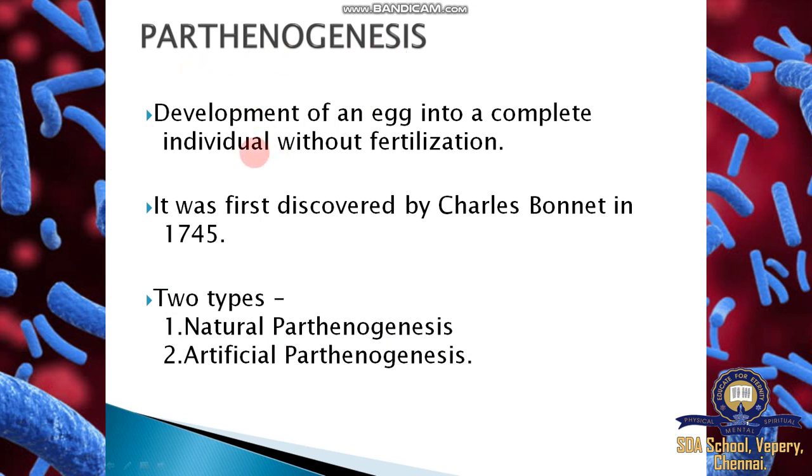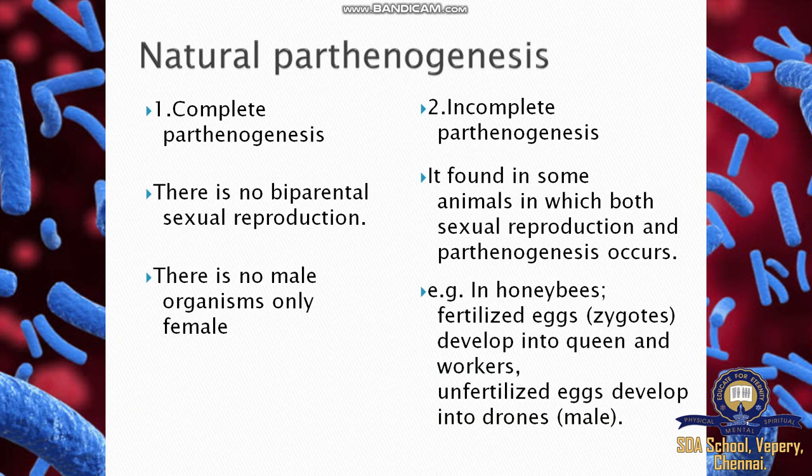Then parthenogenesis: development of an egg into a complete individual without fertilization. Here there is no fusion of gametes; the cell develops into a new organism. The term parthenogenesis was discovered by Charles Bonnet in 1754. Two types of parthenogenesis: natural parthenogenesis and artificial parthenogenesis. Natural parthenogenesis happens naturally. It has two types, called complete and incomplete parthenogenesis.